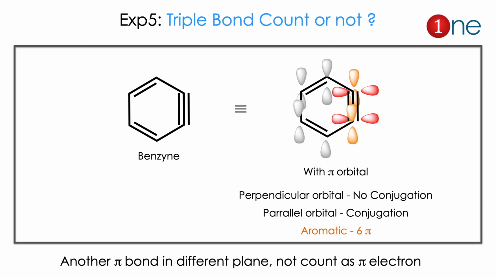The next exception is whether a triple bond should be counted or not. It is simple, you have to know the orbitals here. A triple bond has two sets of pi orbitals, two pi bonds, right? For the triple bond, the extra p orbitals are perpendicular to the ring, shown here in red. The red ones cannot participate in the conjugation because they are perpendicular to the conjugated system, so they don't get involved in the conjugation. So if you count the pi electrons, only 6 will come. So it is considered as aromatic.